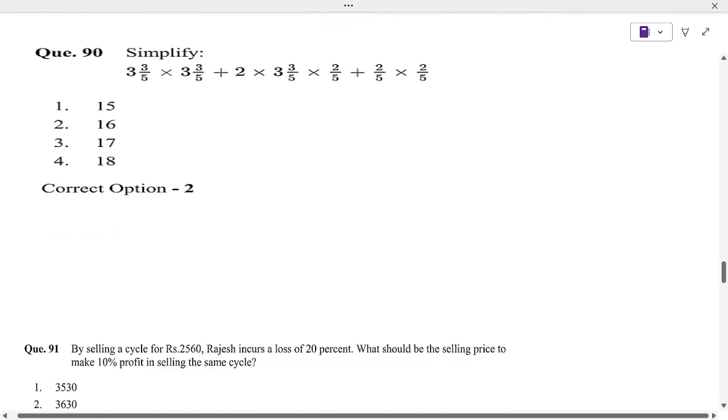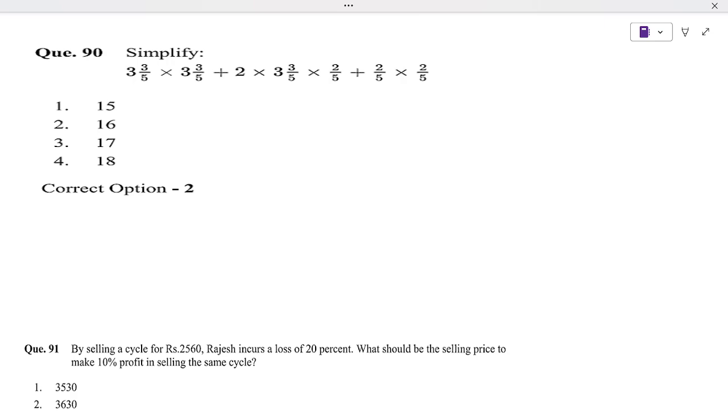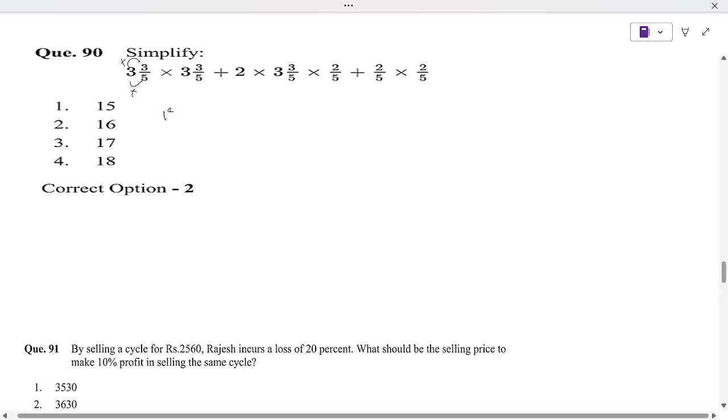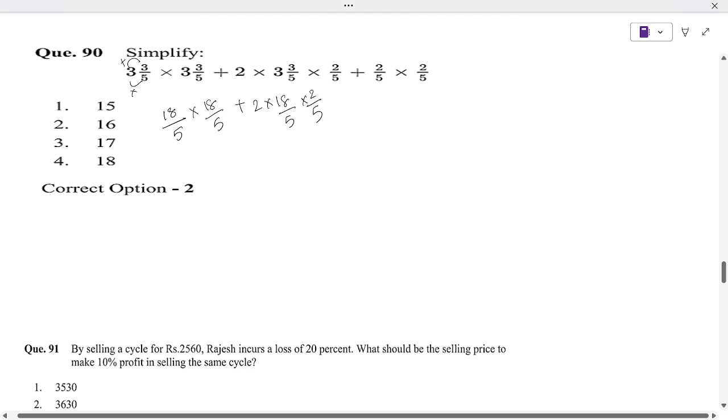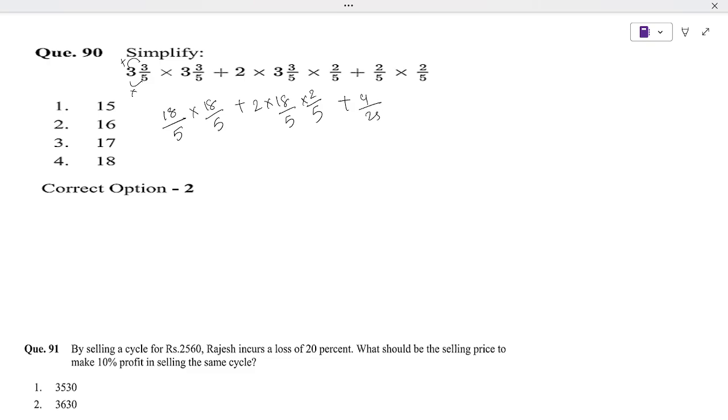Next is again simplification. Whenever you come across something like this, that means you just multiply. Multiply 3 and 5, that is 15. 15 plus 3 is 18, over 5. So it is 18 by 5. Plus 2 into this will give us 18 by 5 into 2 by 5. Plus 2 2s are 4, 5 5s are 25.